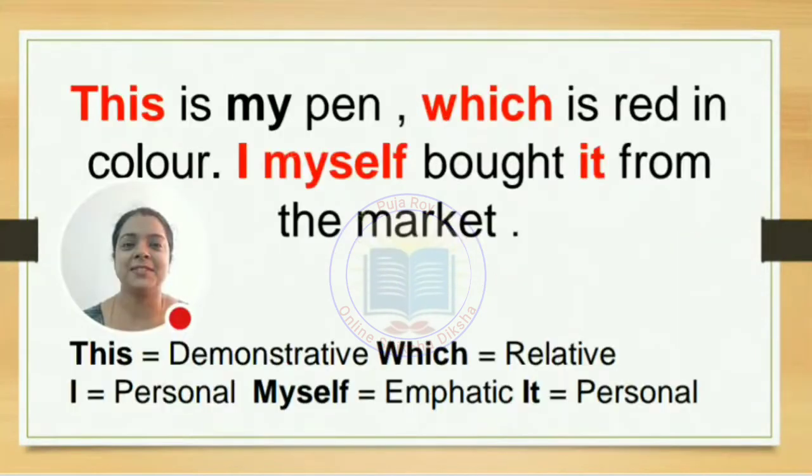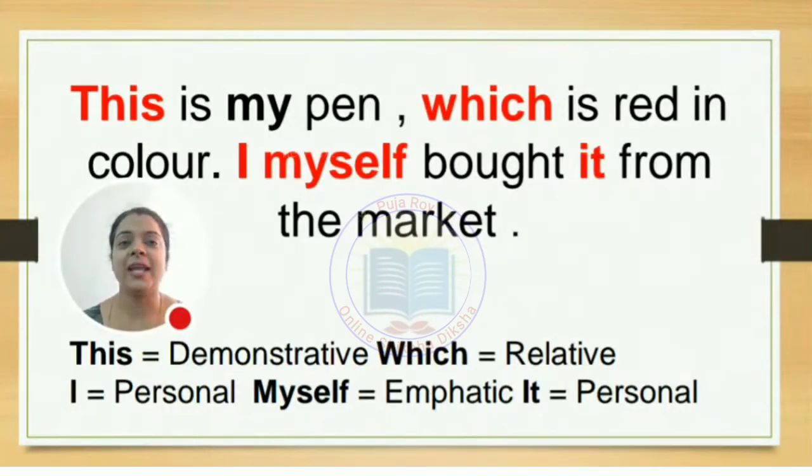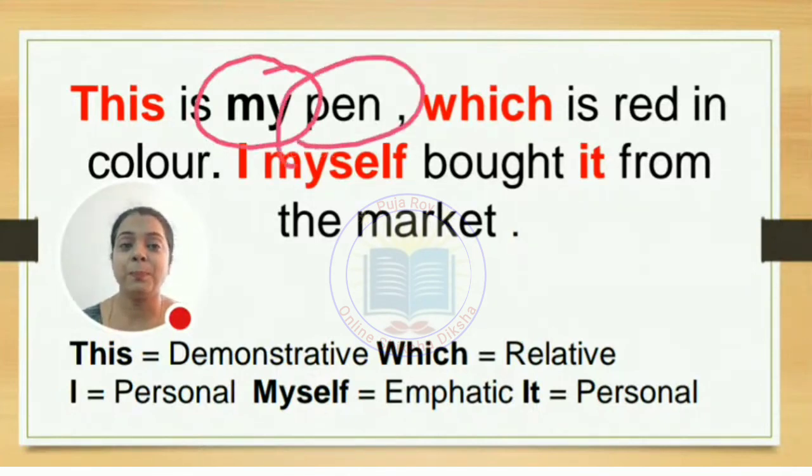And the answer is this, which, I, myself and it. These are all the words which are pronouns. Have you made a mistake in taking my as a pronoun? Don't try. If you have done so, just try to understand. The word my is never a pronoun because it is coming with the word pen, and pen is a noun. As I told you, a pronoun never comes with a noun. So if you found my as a pronoun, it's your mistake. Don't commit it.